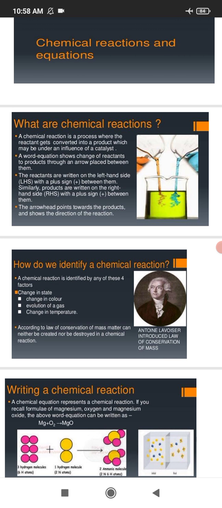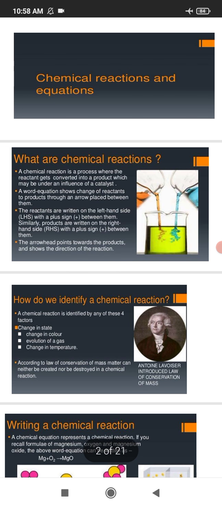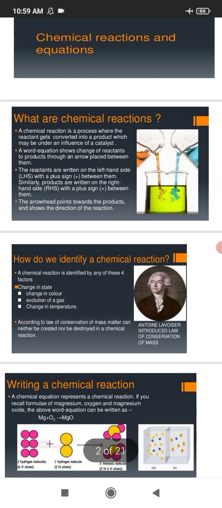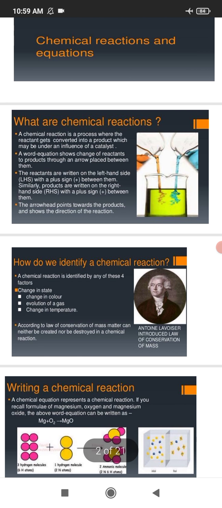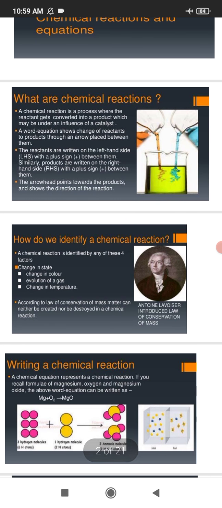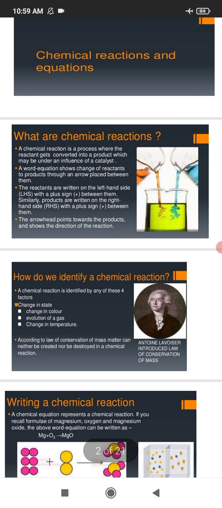If we see the type of changes which are chemical, they involve chemical reactions in which there is a change in the composition, and they are irreversible. वो इरिवर्सिबल होते हैं. Like, if we consider the following situations of daily life and think what happens when milk is left at room temperature during summers. जब हम दूध को लंबे समय तक गर्मी के मौसम में छोड़ते हैं तो हम देखते हैं कि उसके टेस्ट और स्मेल में चेंज आता है, और वो इरिवर्सिबल होता है, और उस मिल्क के कंपोजिशन में भी चेंज होता है.